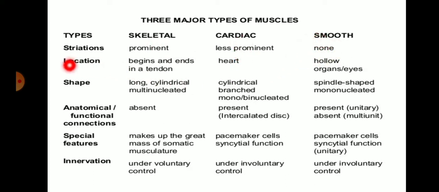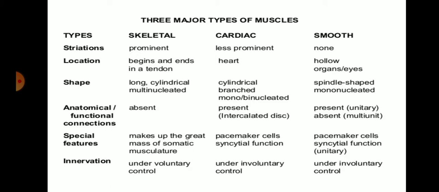As for location, skeletal muscle begins and ends in the tendons. So basically these skeletal muscles are attached at the tendons, at the beginning and at the ends, and they may be in our limbs, hands, or legs.